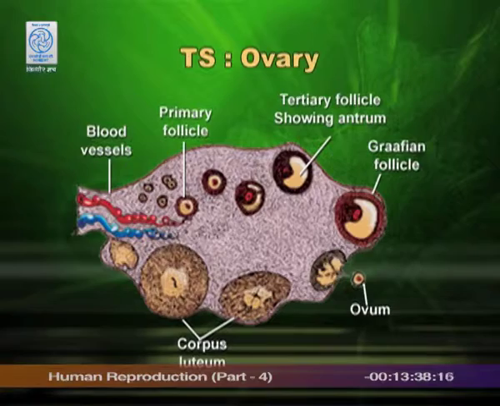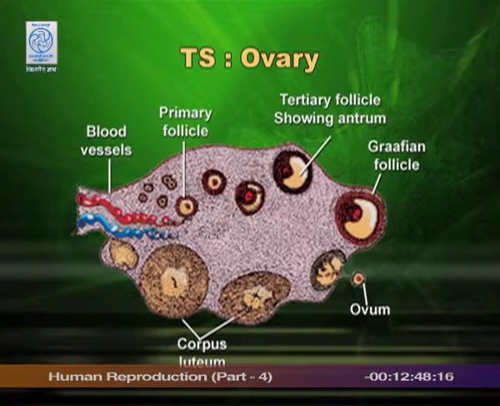To describe oogenesis in a proper way, it is required to show you this diagram of TS of ovary. You can see the follicles. And now I will concentrate on Graafian follicle. You know that oogenesis is the formation of ova which should take place in the ovary. We also understand the fact that ova will be formed by oogenesis through meiosis or reduction division.